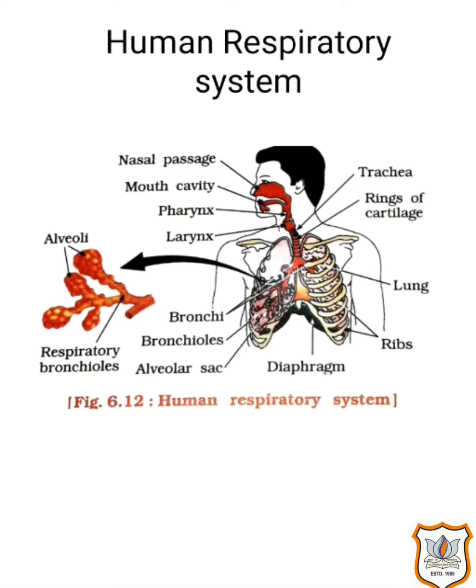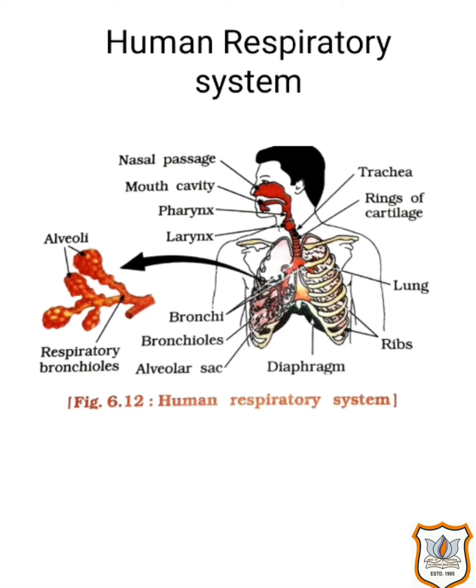Let us discuss the human respiratory system. In human beings, air is taken into the body through the nose. The air passing through the nostrils is filtered by fine hairs that line the passage. The passage is also lined with mucus, which helps in this process. From here, the air passes through the throat and then into the lungs.